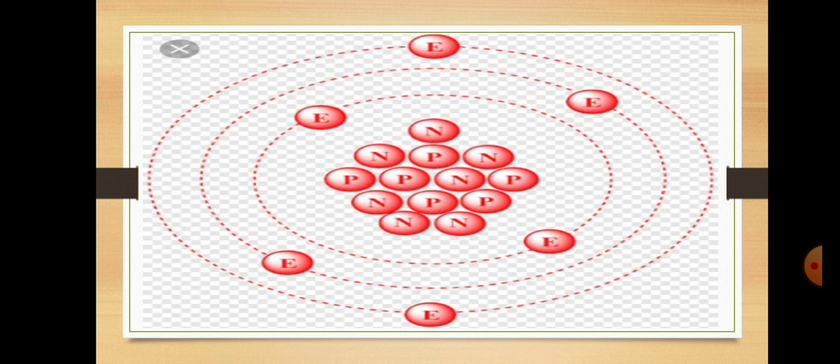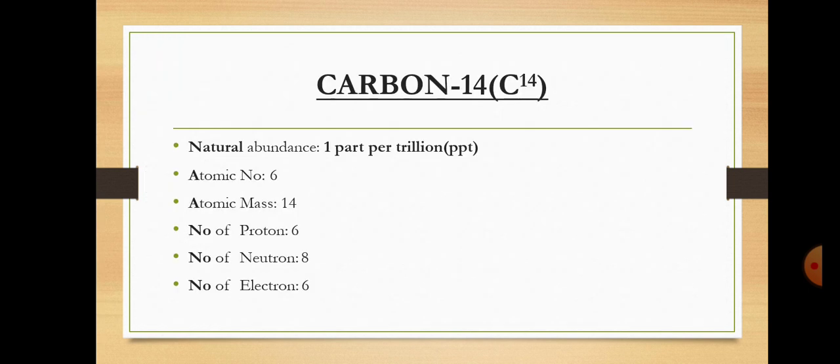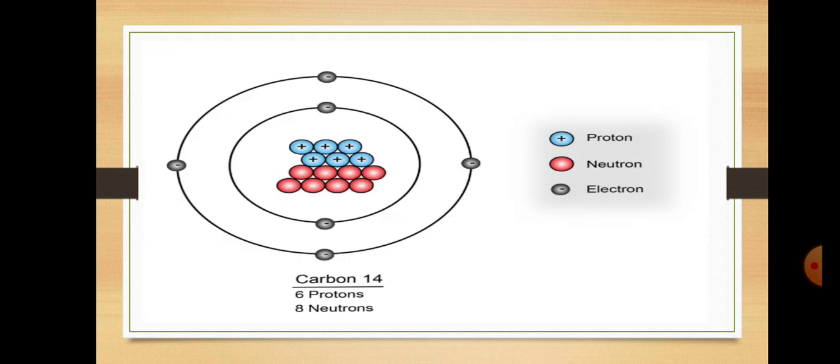You can see that 6 electrons are present, 6 protons are present, and the number of neutrons is equal to 7. So 6 plus 7 is equal to 13. Then carbon 14, natural abundance 1 part per trillion, ppt, atomic number 6, mass number 14, number of protons 6, number of neutrons 8, number of electrons 6. You can see on your screen 6 protons and 6 electrons, which follows the atomic number. But in the case of mass number, 6 protons and 8 neutrons: 6 plus 8 is equal to 14.